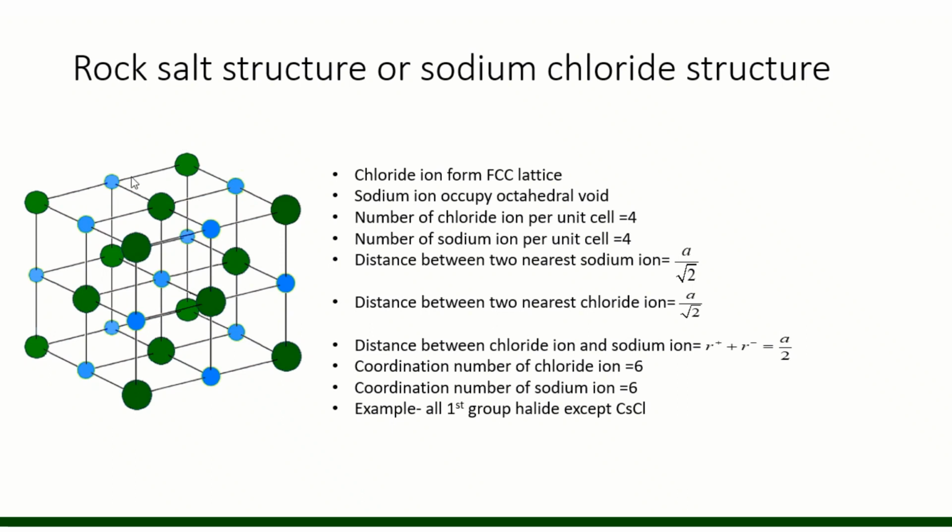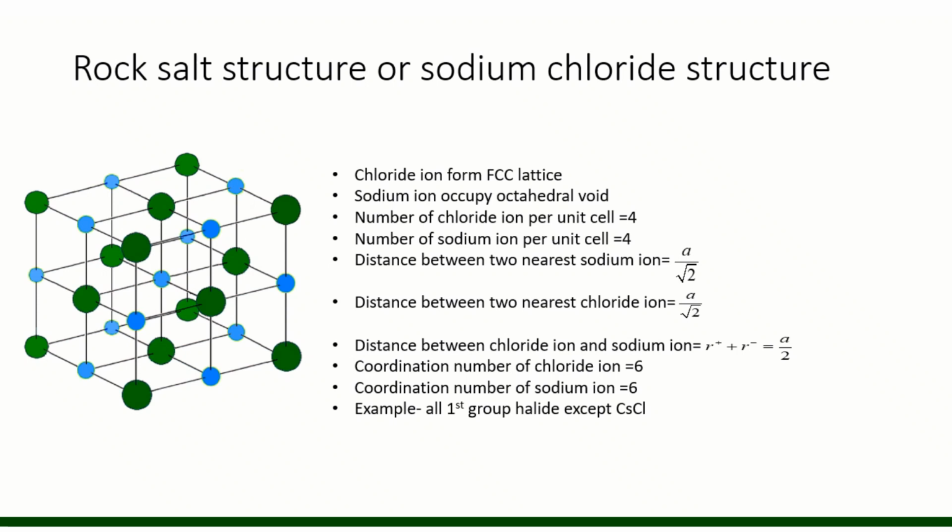And we know octahedral voids generally exist at the edge centers. Now the coordination number of chloride ions: this is a chloride ion, so a by 2, a by 2, a by 2, a by 2, and this is again a by 2. One particle above it is also there, because on any face we could only get one particle above.